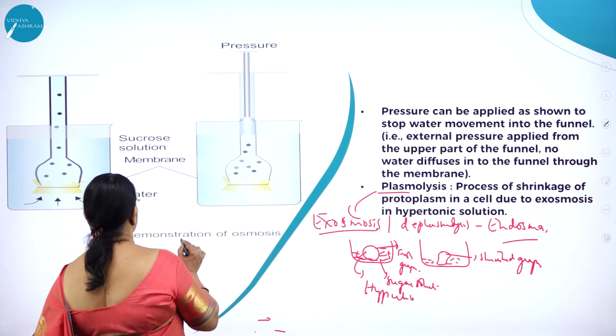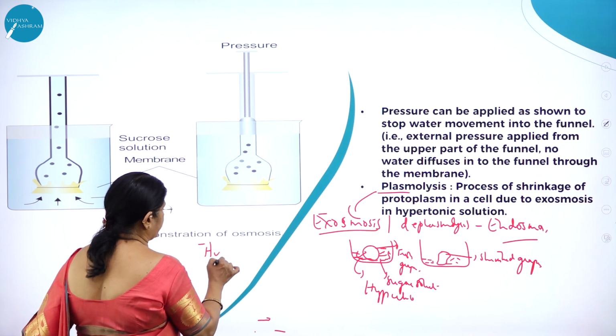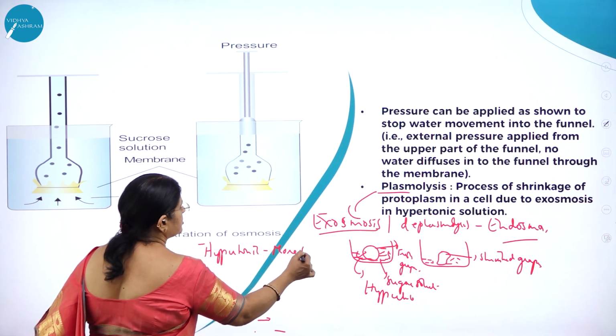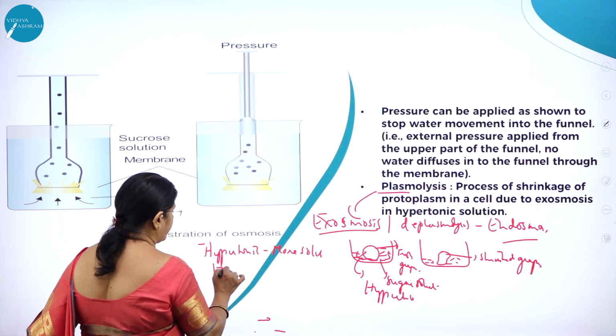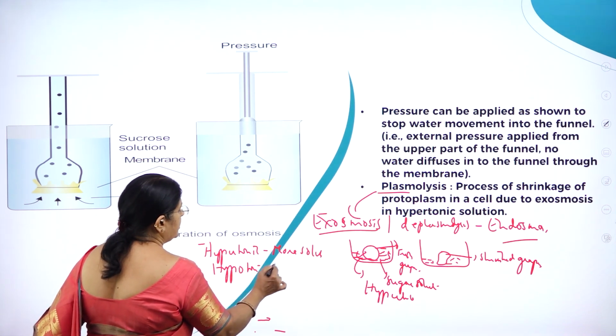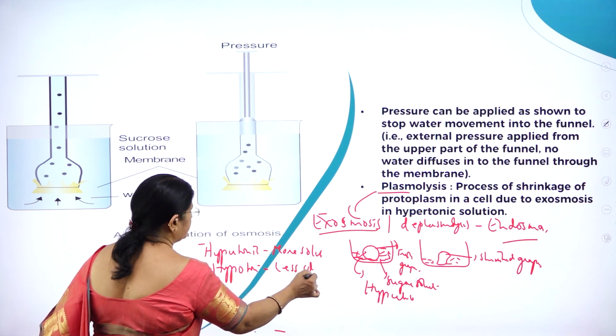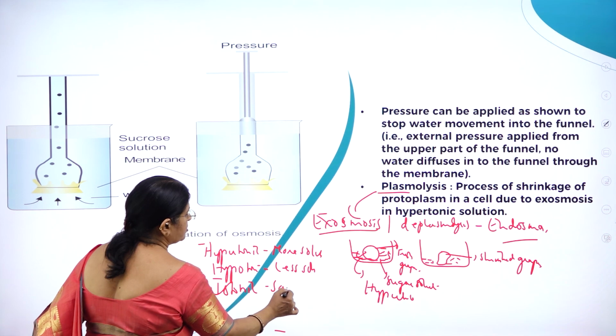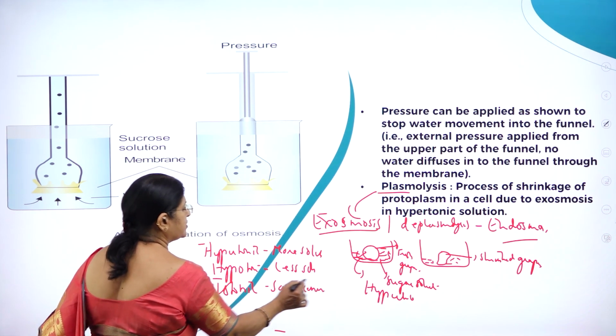So what are the types of solution? Hypertonic means more solutes. Hypotonic means less solutes. Then isotonic means the same concentration, right? Hope you have understood all the concepts that I have explained.